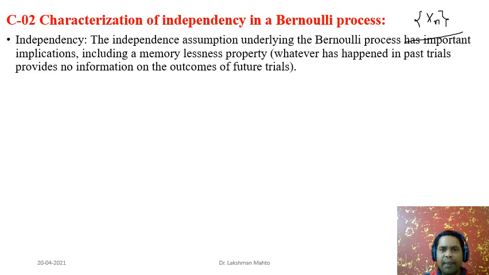The independence assumption underlying the Bernoulli process has very important implications, including the memorylessness property. Why? The arrival time until the first success, as we have already seen, is geometric in nature, and we know that every geometric random variable has the memorylessness property. What is the meaning of memorylessness? It says that whatever has happened in past trials provides no information on the outcome of future trials. Whatever happens in the past is not going to affect the future. That is the meaning of memorylessness.